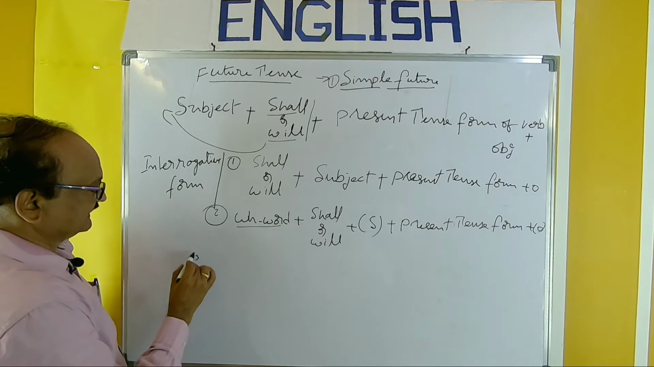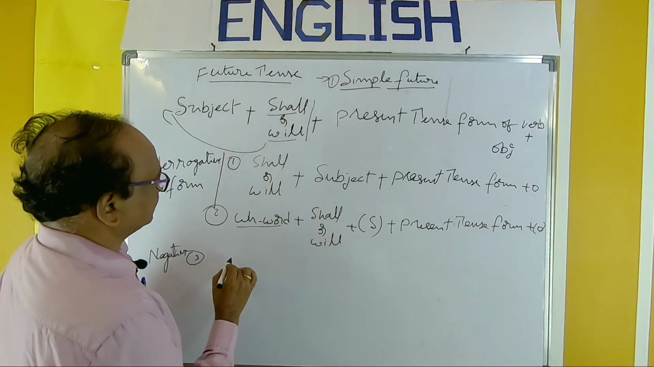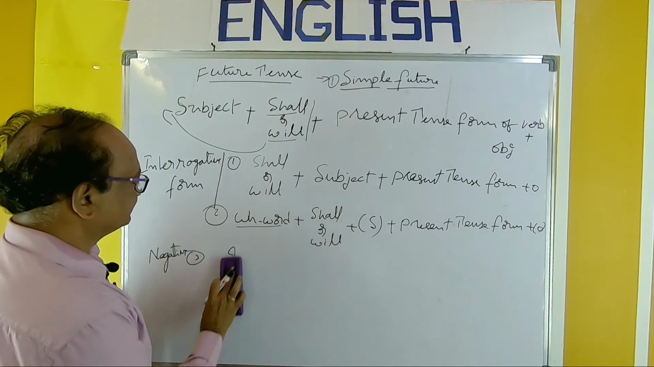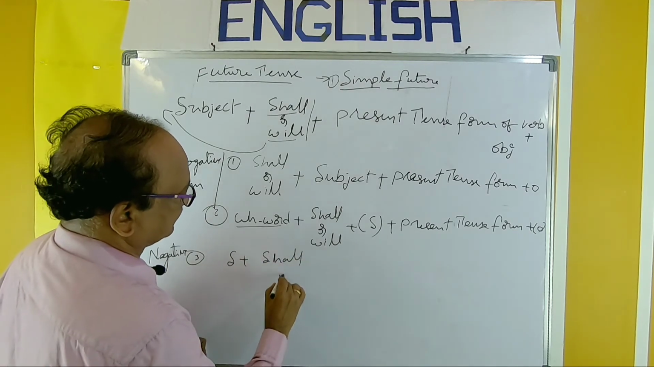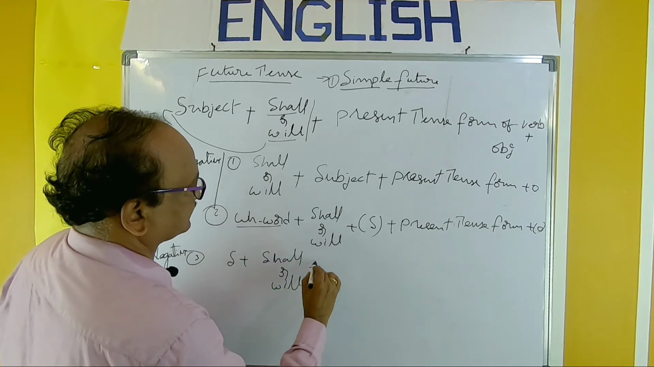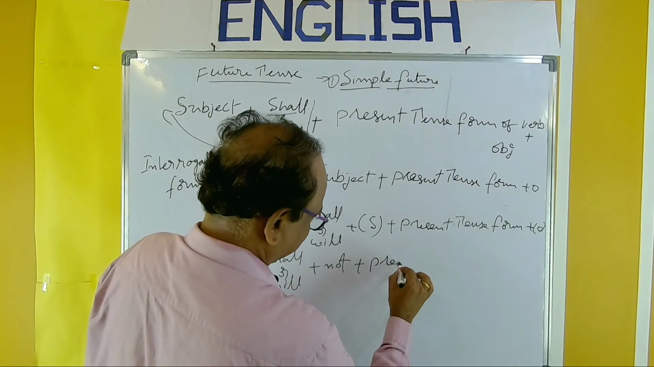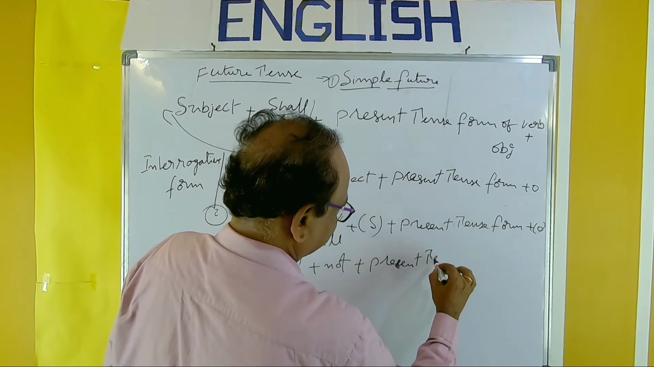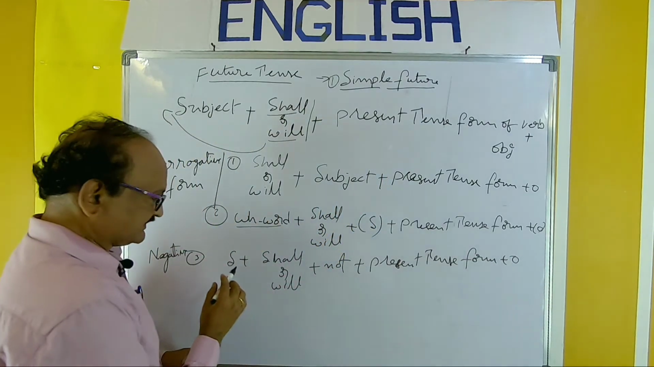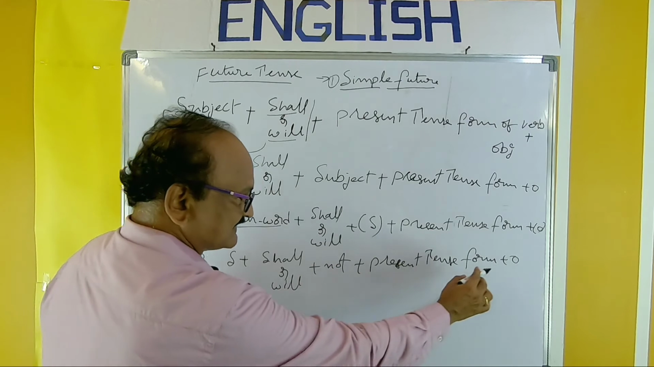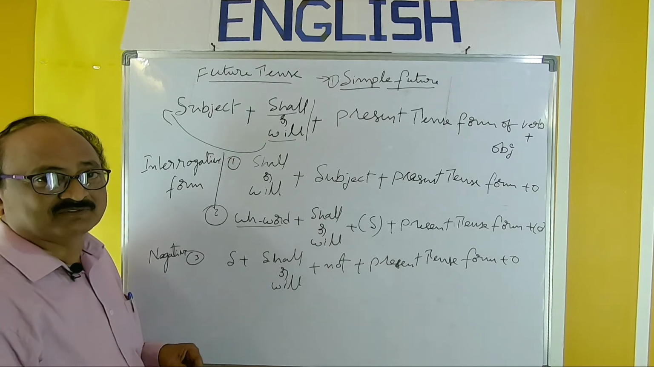In the same way, the negative form also we can take. Negative form: subject plus shall or will, and we should use not. I shall not, I will not, plus the same verb, present tense form plus object. So, subject plus shall or will plus not plus present tense form of verb plus object. So this is a negative form, and I'll take one example.